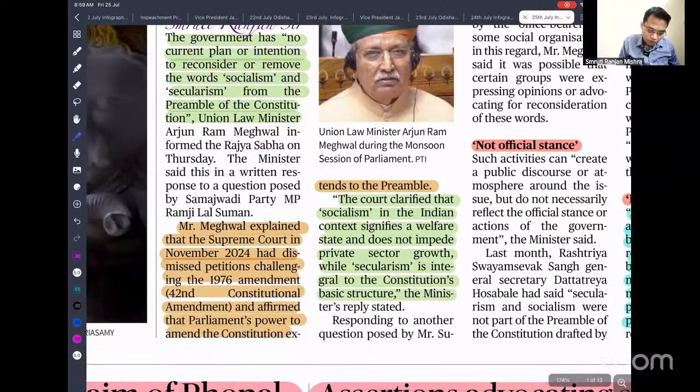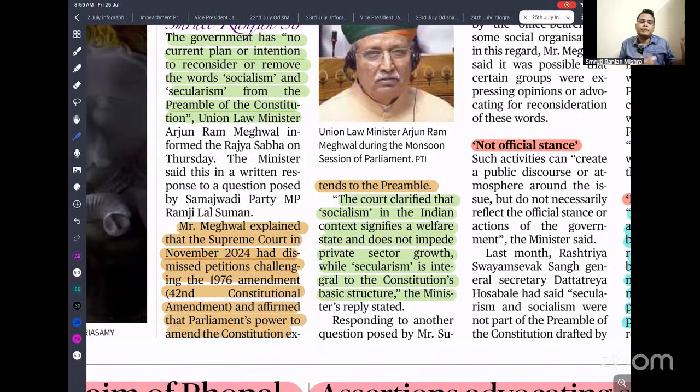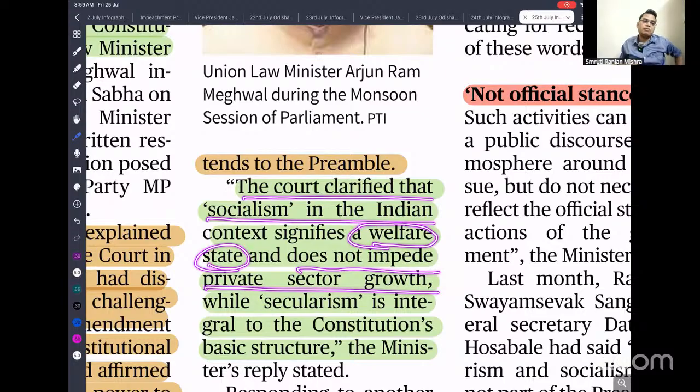The law minister said that the Supreme Court in November 2024 dismissed petitions challenging the 1976 42nd Constitutional Amendment, and reaffirmed that Parliament's power to amend the constitution extends to the preamble. So that means Parliament can amend the preamble, it is already a settled question, provided that it does not violate the basic structure of the constitution. The court clarified that socialism in the Indian context signifies a welfare state and does not impede private sector growth. That means our socialism is quite different from the socialism of China.